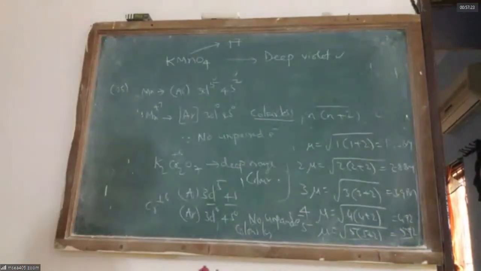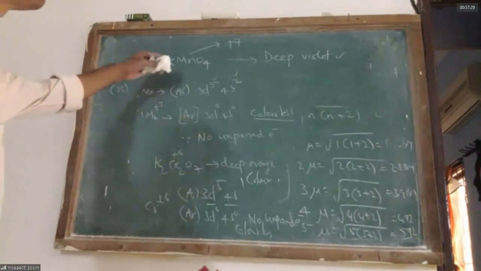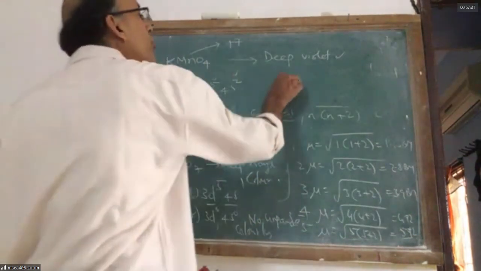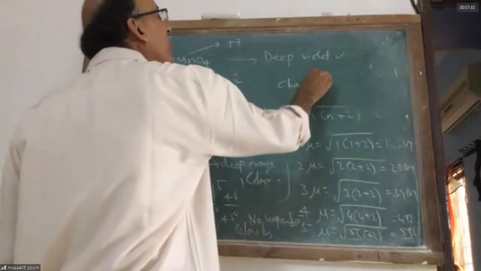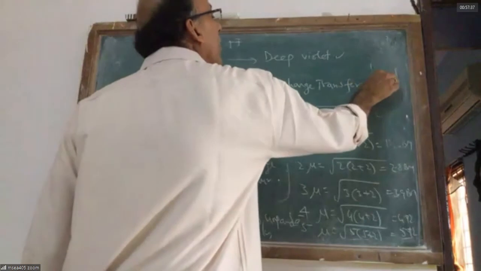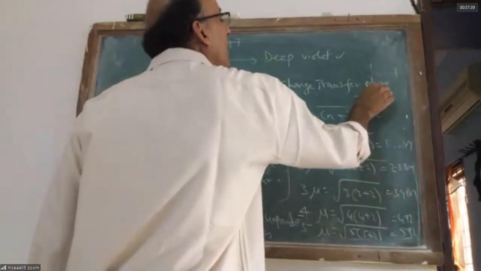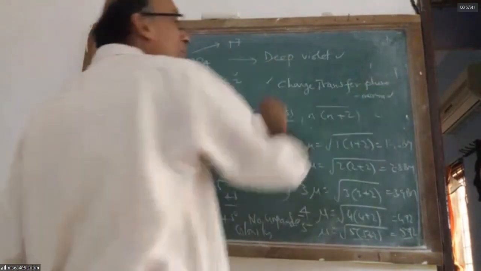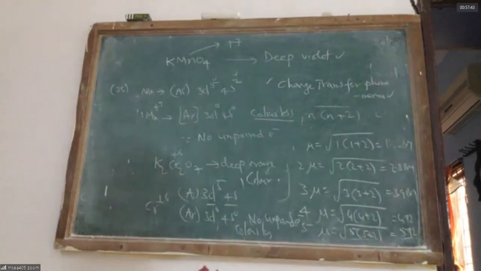Why do they have color, though they don't have any unpaired electrons? The answer is, these are special cases due to charge transfer phenomena. Interestingly, human blood also has a bright red color due to charge transfer phenomena.